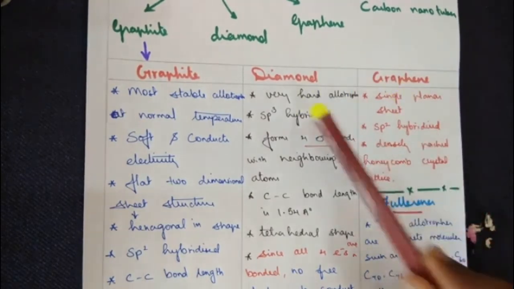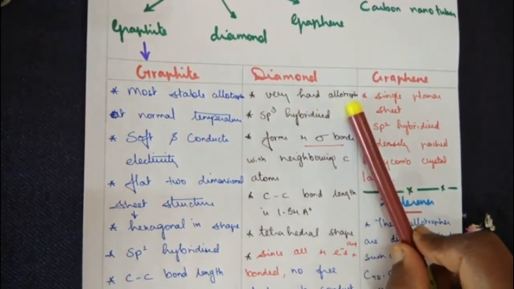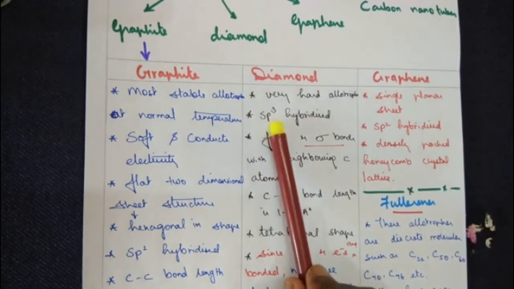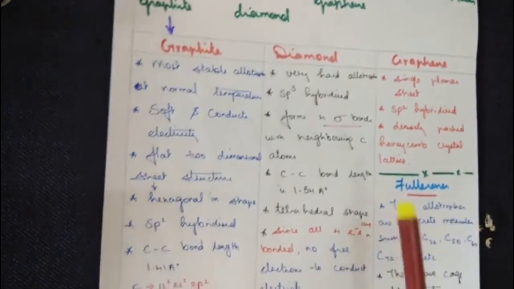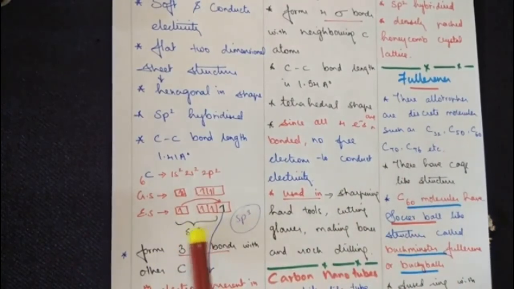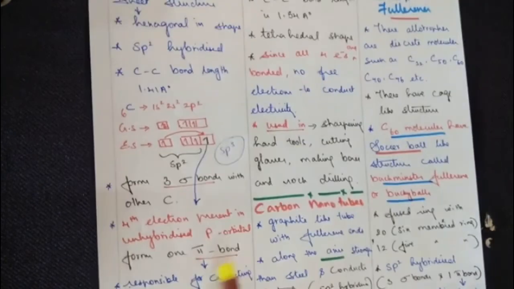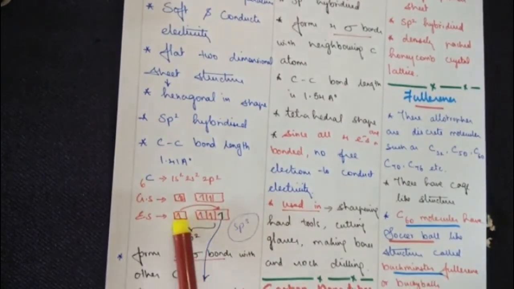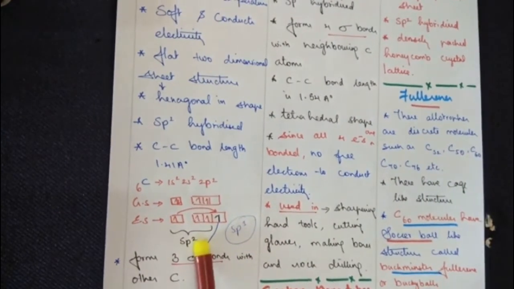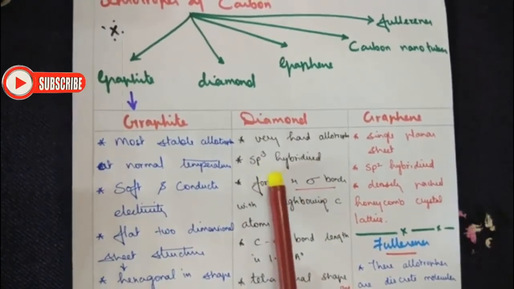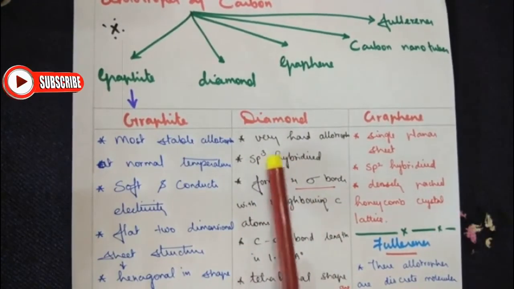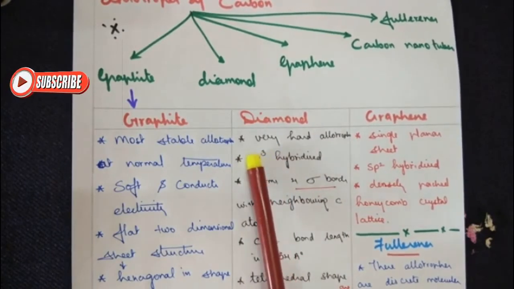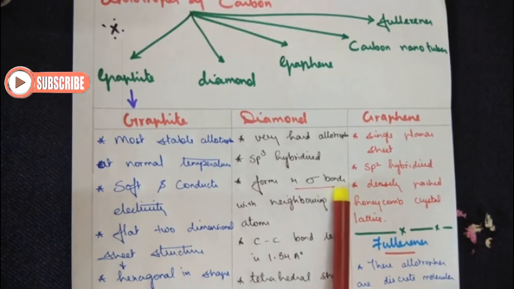Now diamond is a very hard allotrope, which all of us already know. What type of hybridization does it undergo? sp3 hybridization. If you compare, graphite undergoes only sp2. So sp2 gives rise to 3 sigma bonds and 1 pi bond. Now when you say sp3, the electrons in all 4 orbitals are involved in the bonding, which gives rise to sp3 hybridization. In sp3, how many orbitals are there? 3 from the p orbital, 1 from the s orbital. So it forms 4 sigma bonds with neighboring carbon atoms.